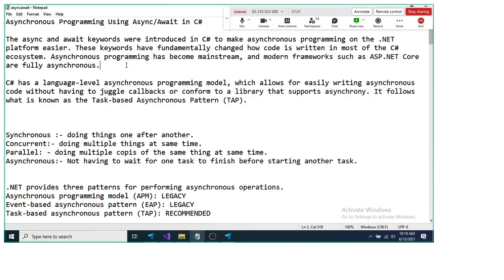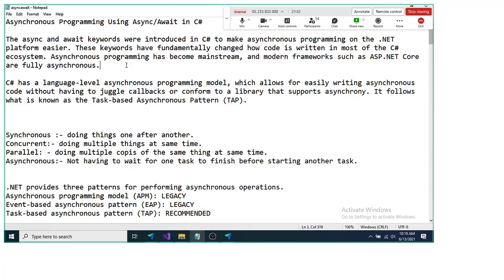Asynchronous programming that we do now in .NET and .NET Core is very simple, very easy using the async and await keywords. You do not need callbacks, you do not need conforming libraries, and you do not need any kind of logical arrangements in the code to perform asynchronous programming. We can do it very easily using the async and await keywords on top of TAP, the task-based asynchronous pattern.